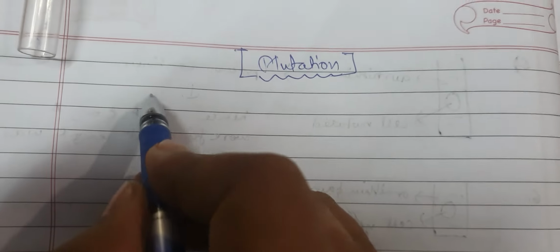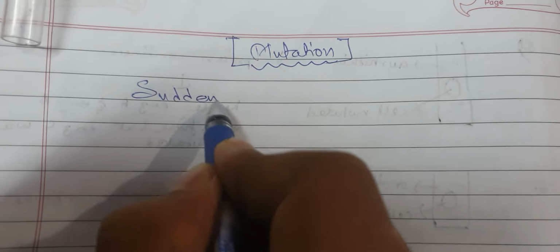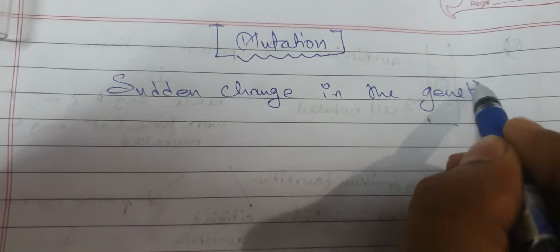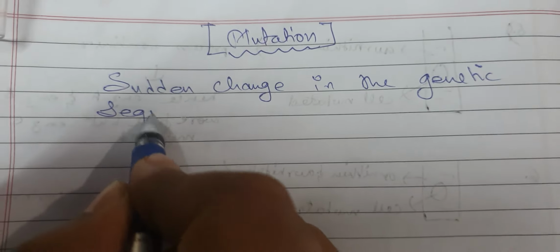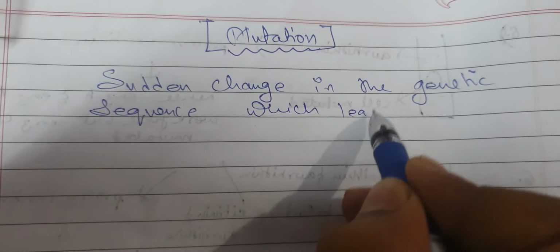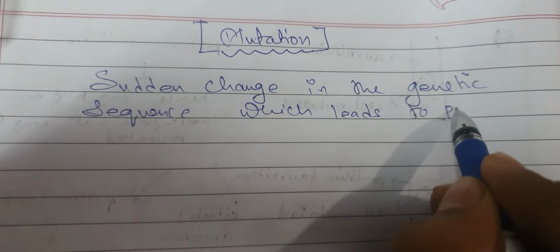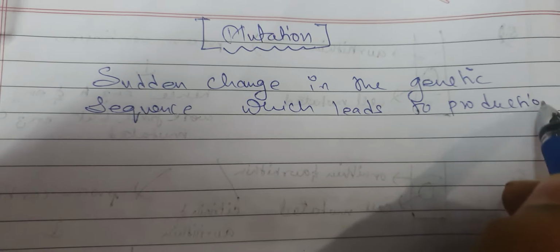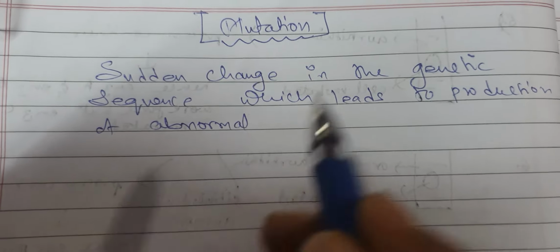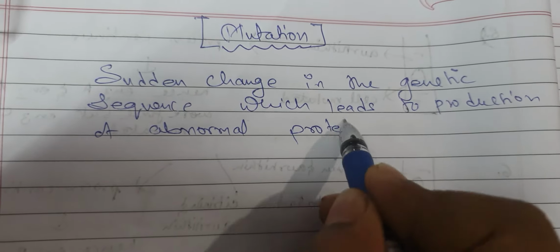We will learn about mutation. What is mutation? Mutation is a sudden change in the genetic sequence, which leads to production of abnormal protein structures.